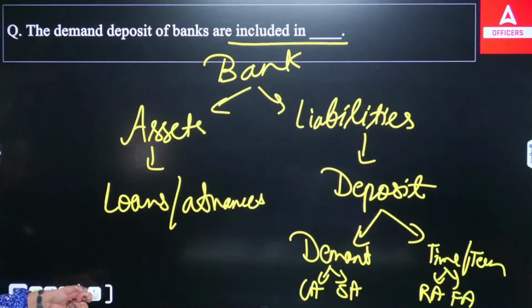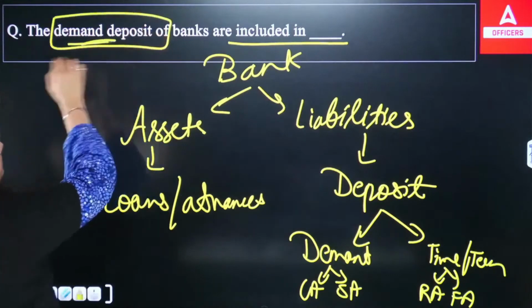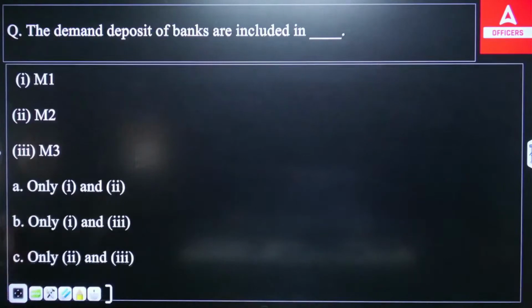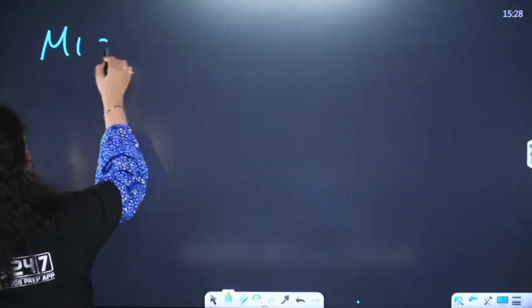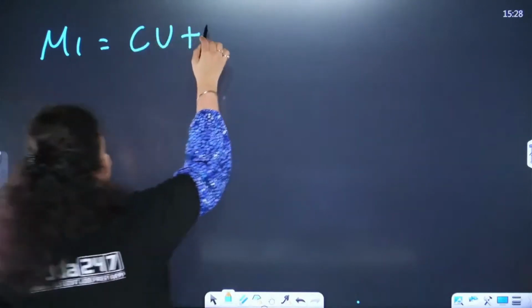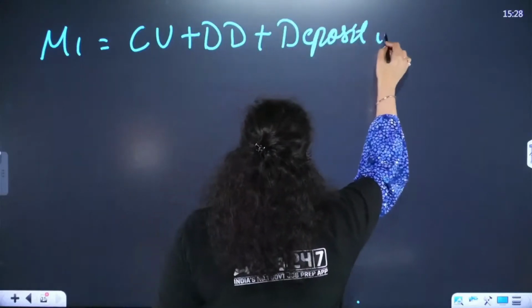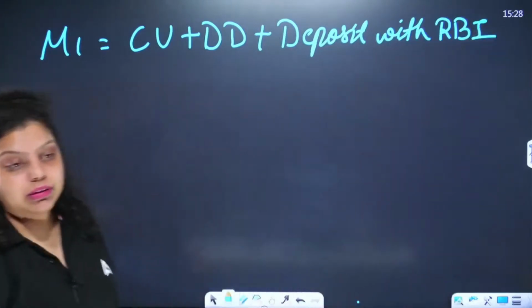Now this is what the demand deposit is. Demand deposit means CASA, and the question is asking which of the following includes the demand deposit. So we have options M1, M2, M3. To answer such a question, you should know what M1, M2, and M3 are. Let's understand this. M1 is equal to currency units plus demand deposit plus deposit with RBI.